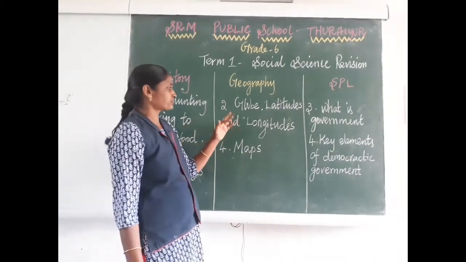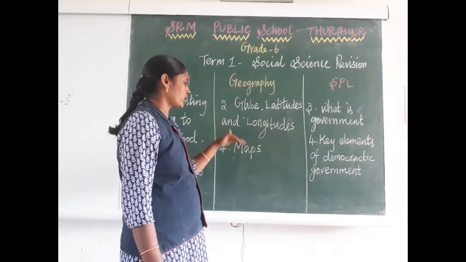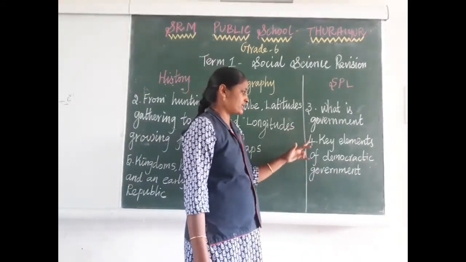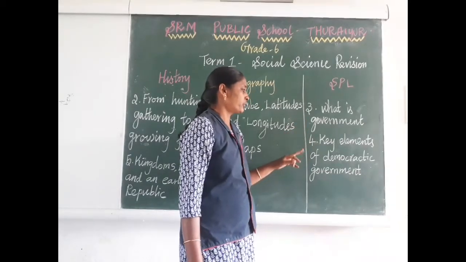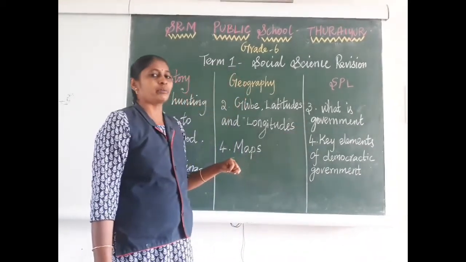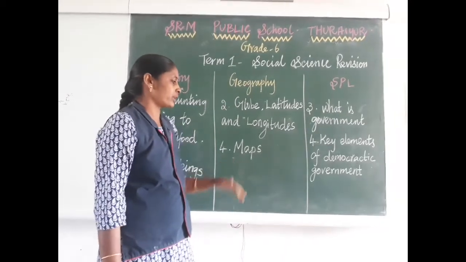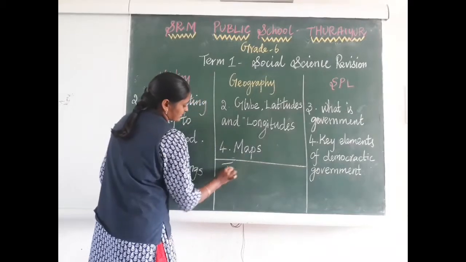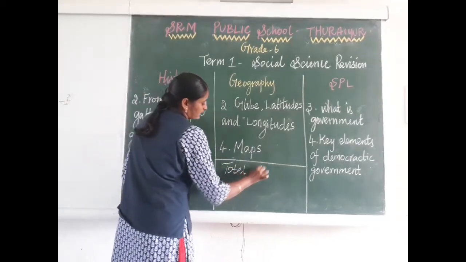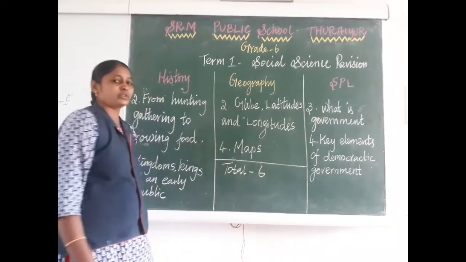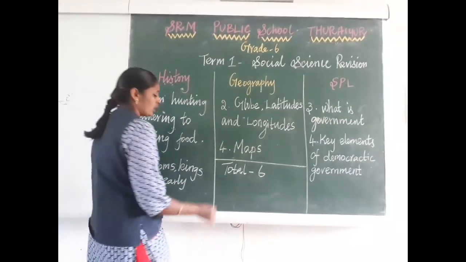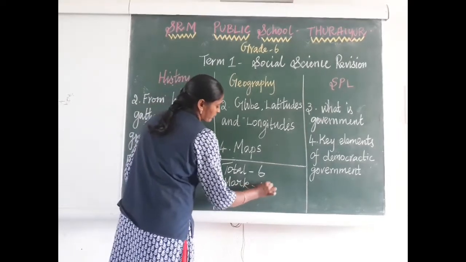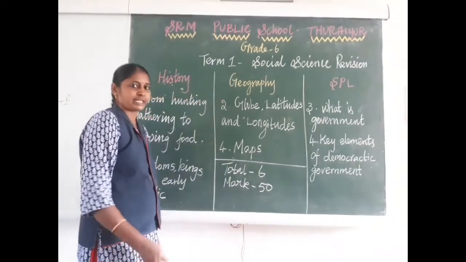In geography, the second lesson, Globe: Latitudes and Longitudes, and the fourth lesson, Maps. And in civics, the third lesson, What is Government, and the fourth lesson, Key Elements of a Democratic Government. So totally you have 6 lessons to read for the term 1 exam. You are going to write the exam for 50 marks.